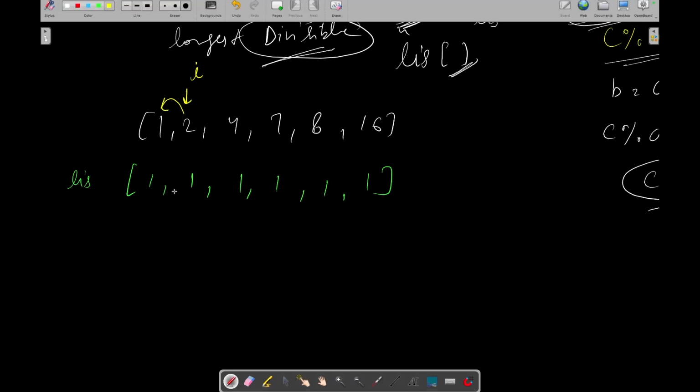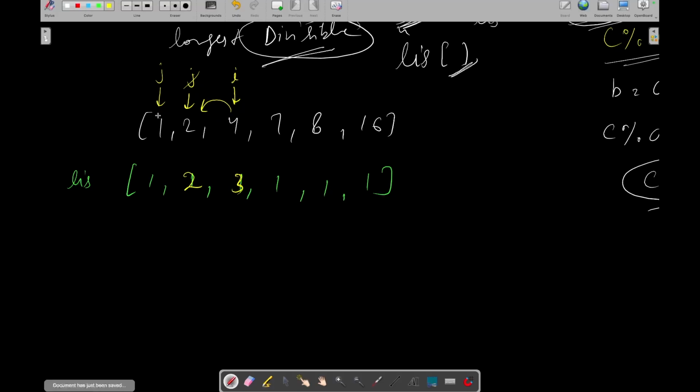So what we will do? We will update LIS of I with LIS of j plus 1. Right now our j pointer is at this index, so we will update this with 1 plus 1, which will become 2. Now let's check for another index. Now I is pointing to this and j is pointing to this index. We check whether 4 is divisible by 2. Yes, 4 is divisible by 2. So we update LIS of I with LIS of j plus 1, which is 3. Now our j is pointing to this index.